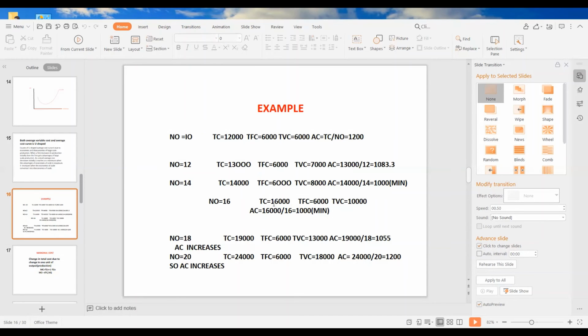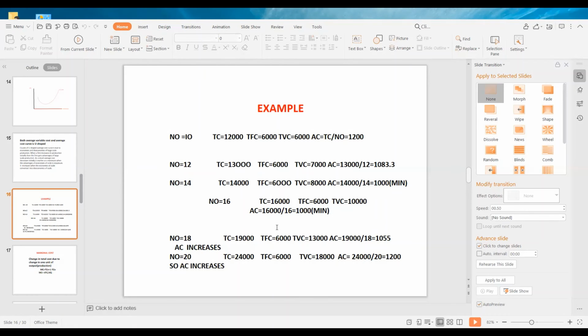Before the minimum point, we can see that the average fixed cost and average variable cost both decrease, and as a result, average cost decreases. At the minimum point of the average cost, the rate of decrease balances. After the minimum point of the average cost, that is 1,000 rupees, average cost will increase.